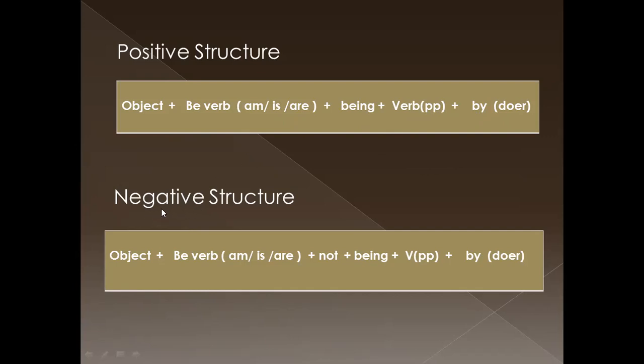Next we are going to the negative structure. When we come to the negative structure, we should put not after the be verb. Then the negative structure is object. Next, be verb. Be verbs are am or is or are. Next, not: am not, isn't or aren't. Next, being. Next, verb in past participle form. Next, we can mention the doer if we want. This is the negative structure.